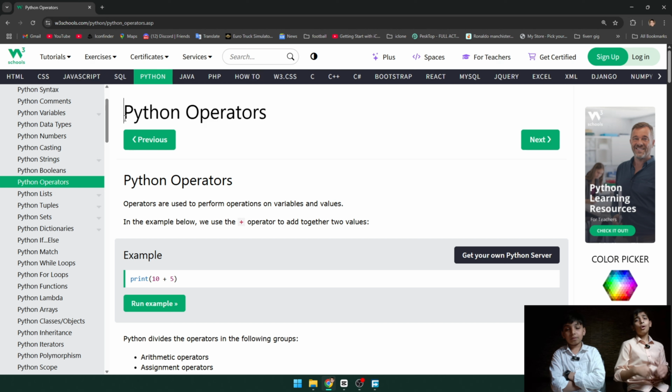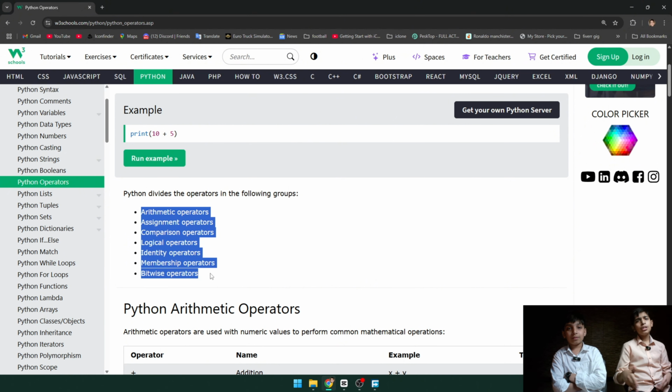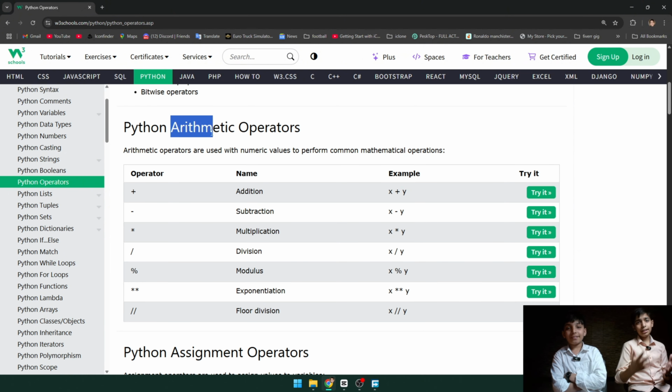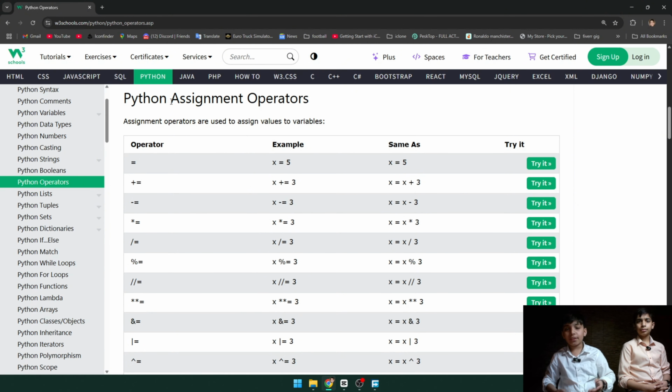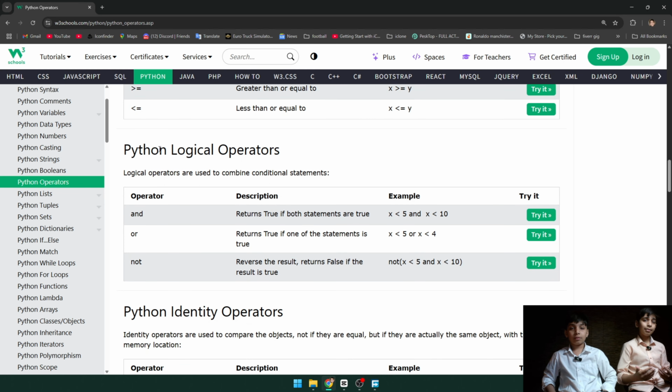Then comes operators. Operators have many kinds, but we will focus on the most important ones. First comes arithmetic. Arithmetic operators are used for maths like addition, subtraction, multiplication, and division. Then comes the assignment operators. Assignment operators are used to assign a value to a variable, like is equal to, plus is equal to, minus is equal to. After that comes the comparison operator. It's used to compare things or values. And then comes logical operators like and, or, not. These are used to combine conditional statements.